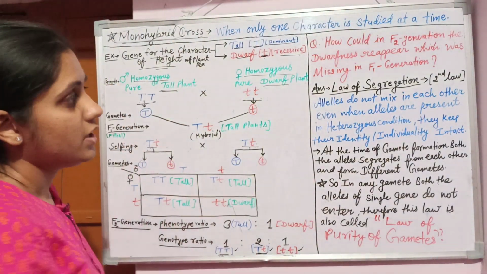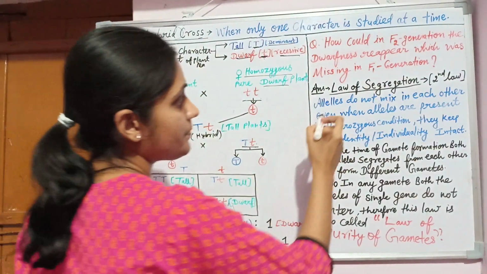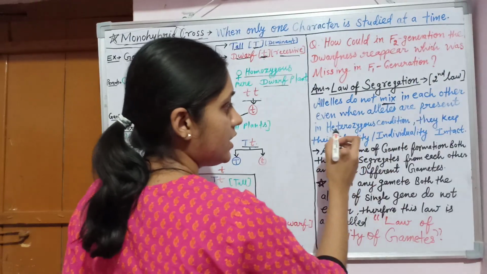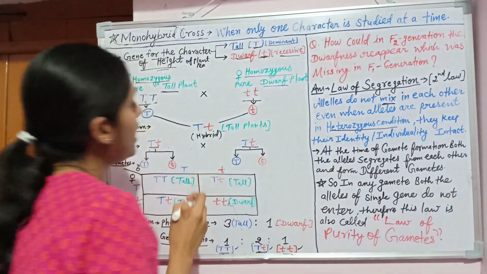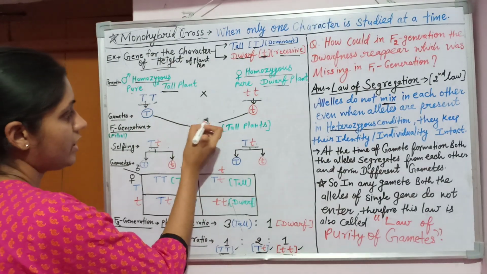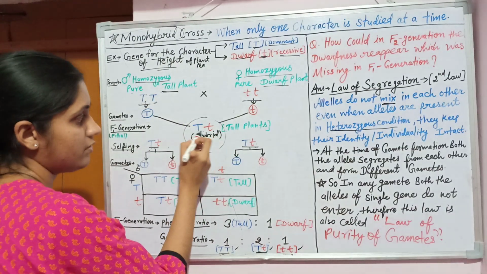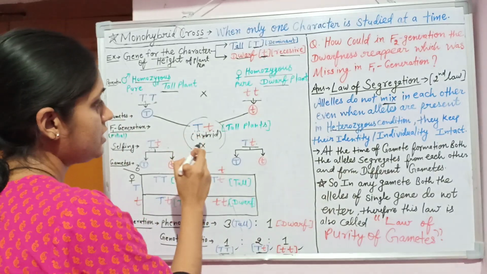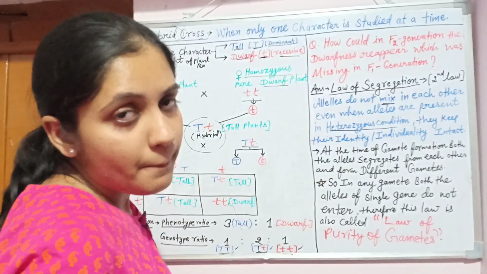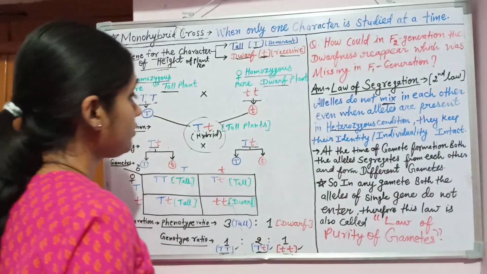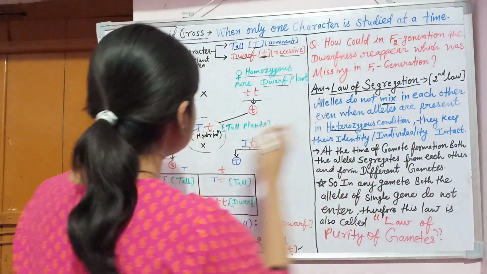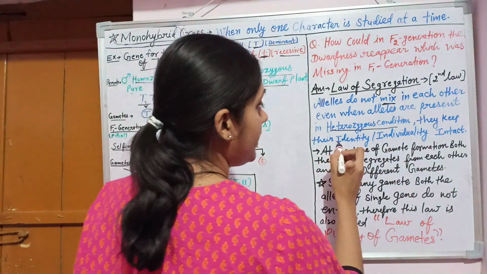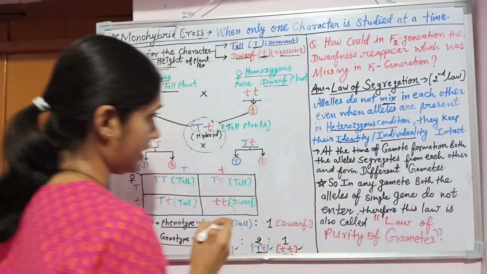It says that alleles do not mix with each other, even when they are present in the heterozygous condition. The heterozygous condition in this F1 hybrid is when both alleles are different from each other. This is the tallness allele and this is the dwarfness allele. Both alleles do not mix, and they keep their identity and individuality intact.